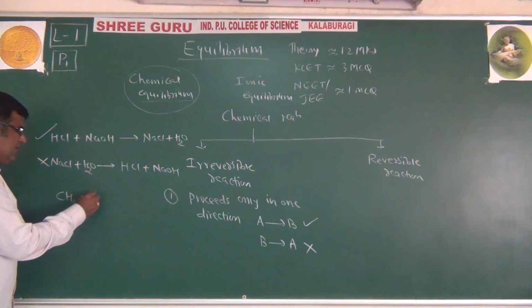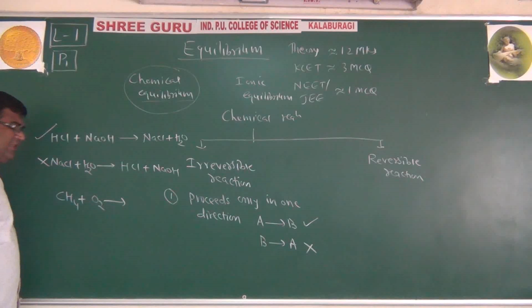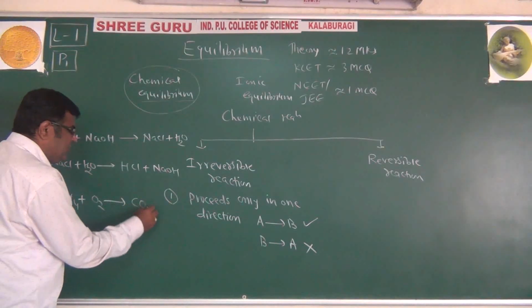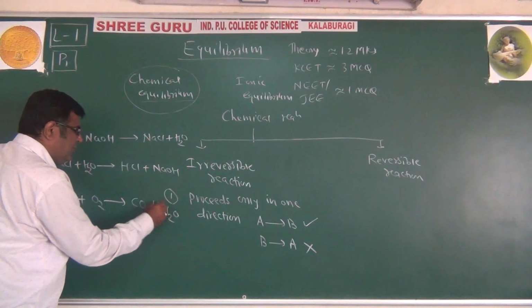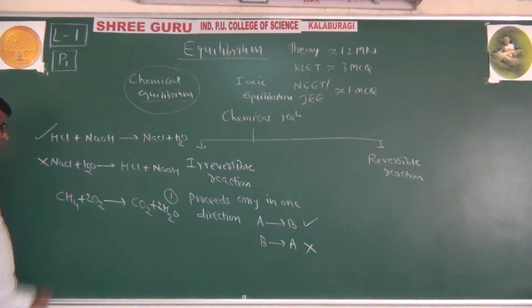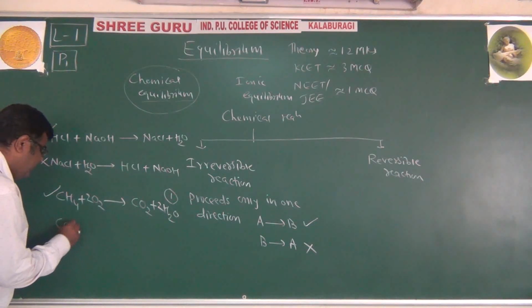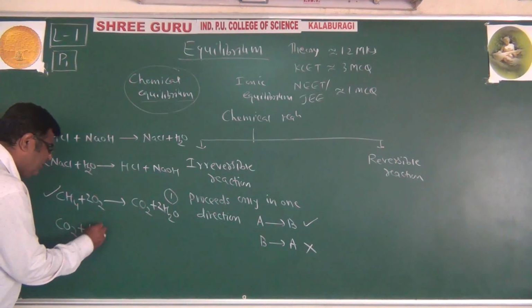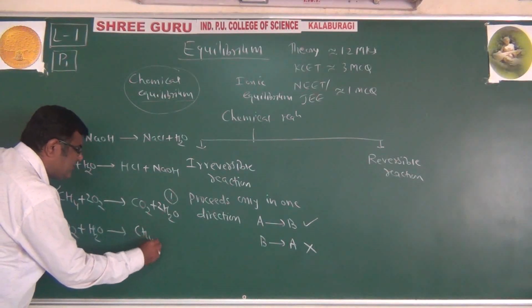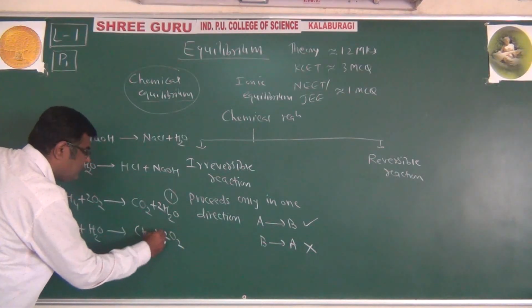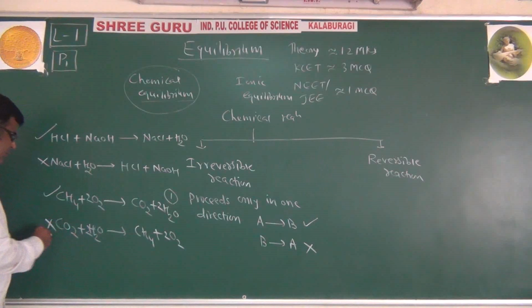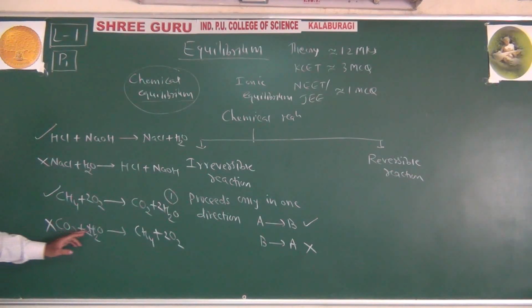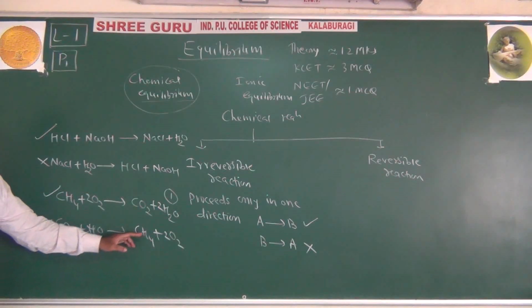Say this reaction, CH4 plus O2, methane, a hydrocarbon, used as fuel. When we burn it, combustion reaction, we get CO2 plus H2O. This is possible, but there is no way of getting methane and oxygen by combining carbon dioxide and H2O. We get carbonic acid, but not methane and oxygen.